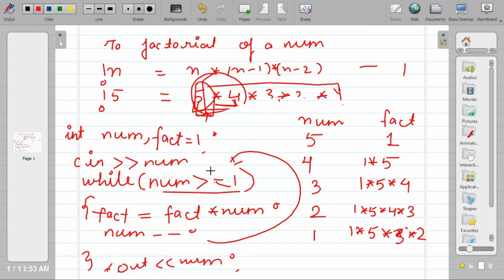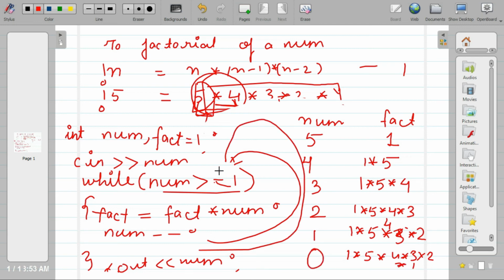Again the compiler will check. Yes. Sorry, here 4 also comes here. And when the compiler checks again, yes, num is greater than or equal to 1. Again fact will be fact into num, 5 into 4 into 3 into 2 into 1, and num becomes 0. Now when the compiler checks, num is 0, it's not greater than 1, the condition becomes false, control comes outside the loop, and it will print the value of fact, whatever the value of fact is. So this is how we can calculate factorial.